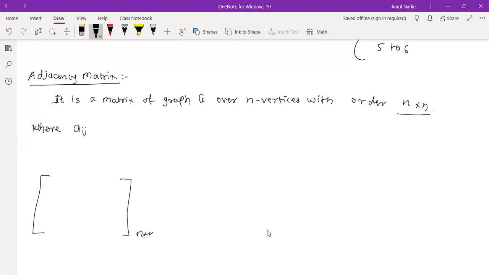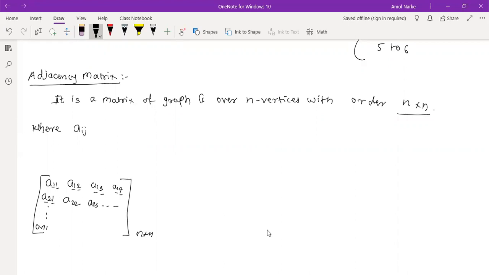The first entry is A11, A12, A13, A14, like that. You understand, no? What is this entry? A21. Why? Because first row first column, first row second column, first row third column, first row fourth column. Here what we have? Second row, first column. Can you tell me what it will be? A22. Next is A23, like that only. Lastly you will get the nth row, first column.